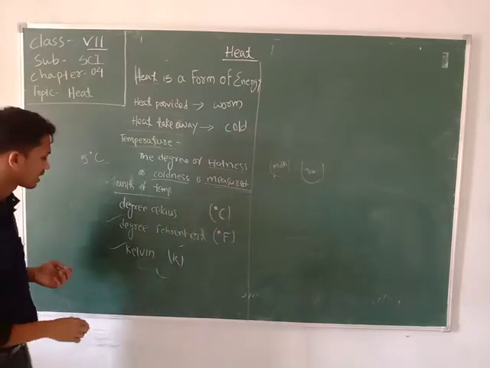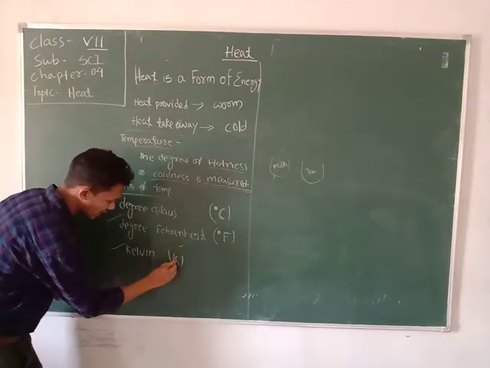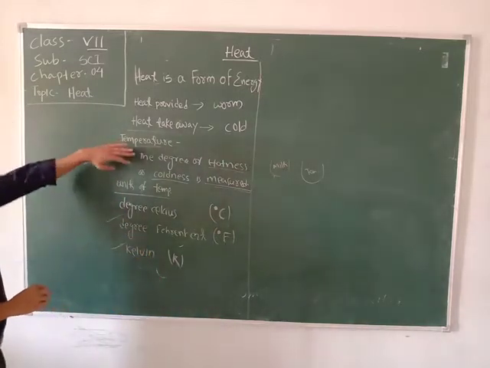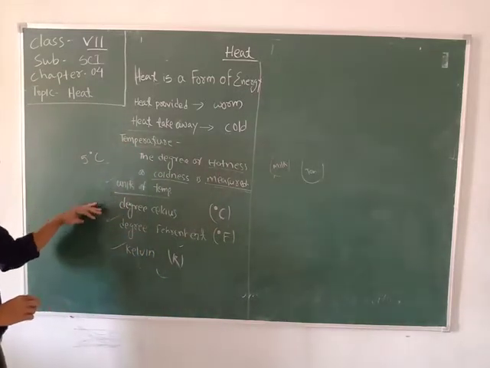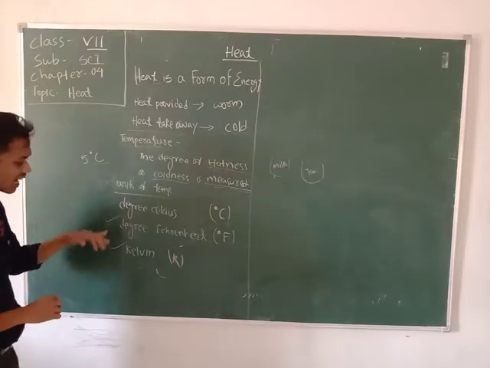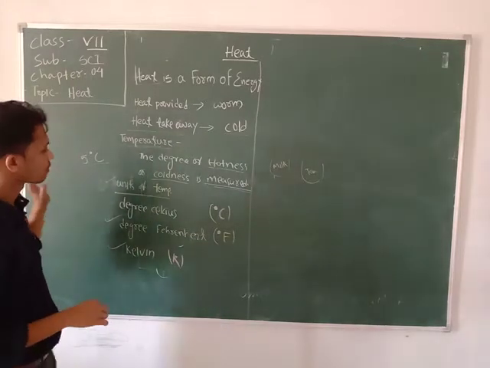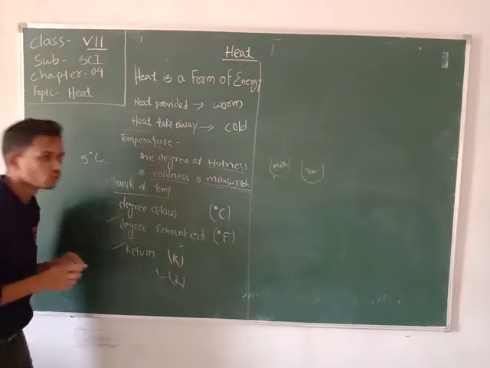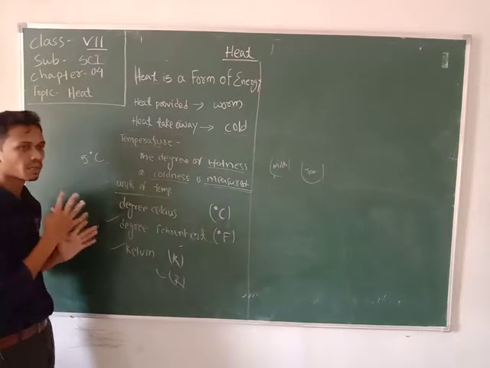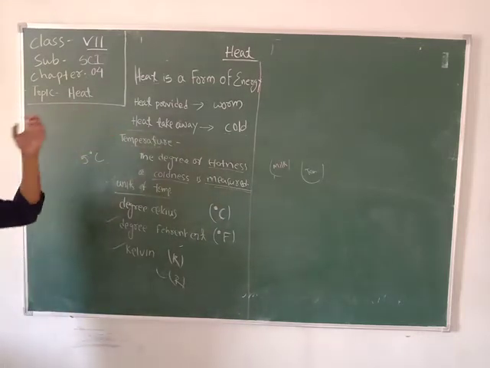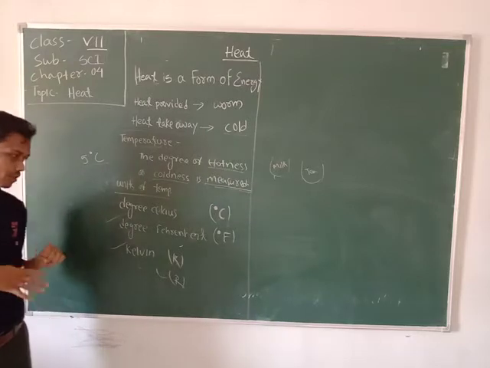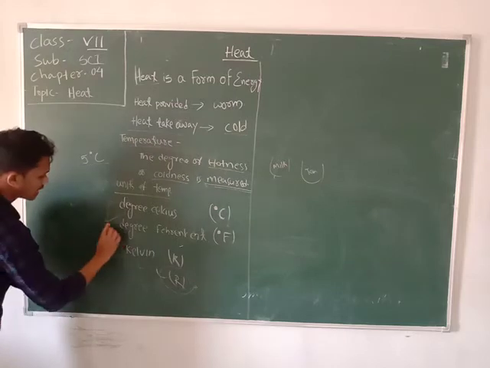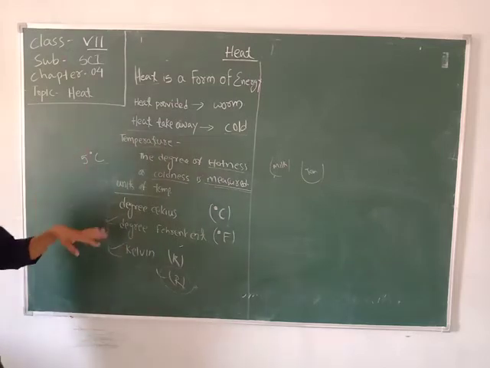Okay, after that, Kelvin. Kelvin is only noted as capital K. No degree symbol is associated with K. So these are three units of temperature: degree Celsius, degree Fahrenheit, and Kelvin. Another unit is also there, that is Reaumur, which is also used for measuring temperature. But Reaumur we cannot discuss. We only discuss these three units of temperature.